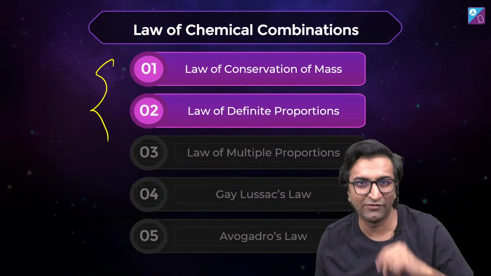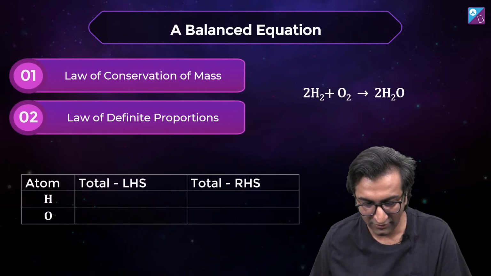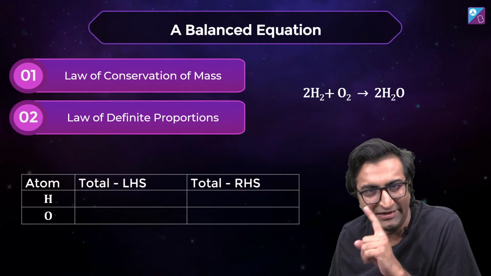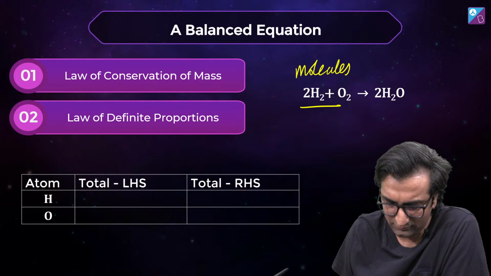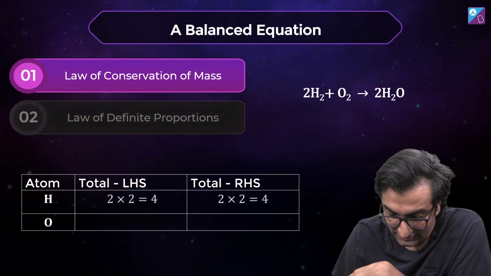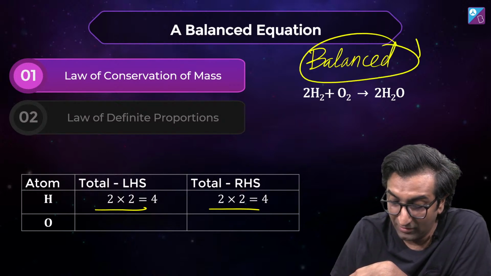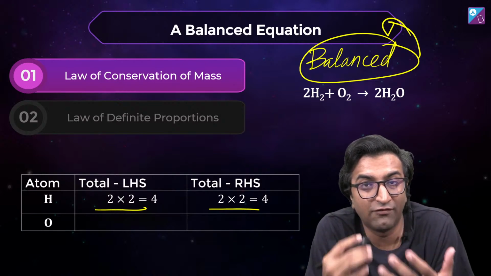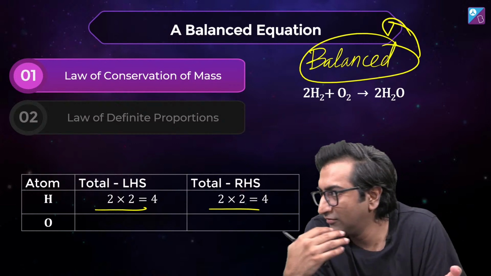We are going to do the first two only, because you are already familiar with them. H2 plus O2 gives 2H2O. The same idea that we were doing for an individual atom or an individual molecule, we will do for an actual reaction. Total atoms on the LHS and RHS are the same, because this is a balanced equation. You've been doing this from time immemorial. Why do you balance reactions at all? Because of the law of conservation of mass. You know for a fact that whatever goes in must come out.